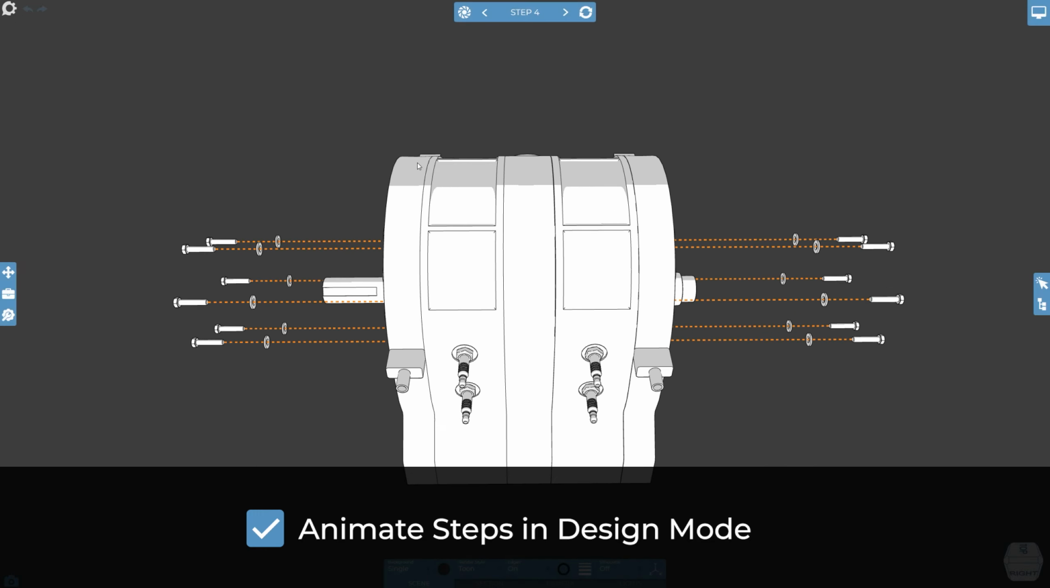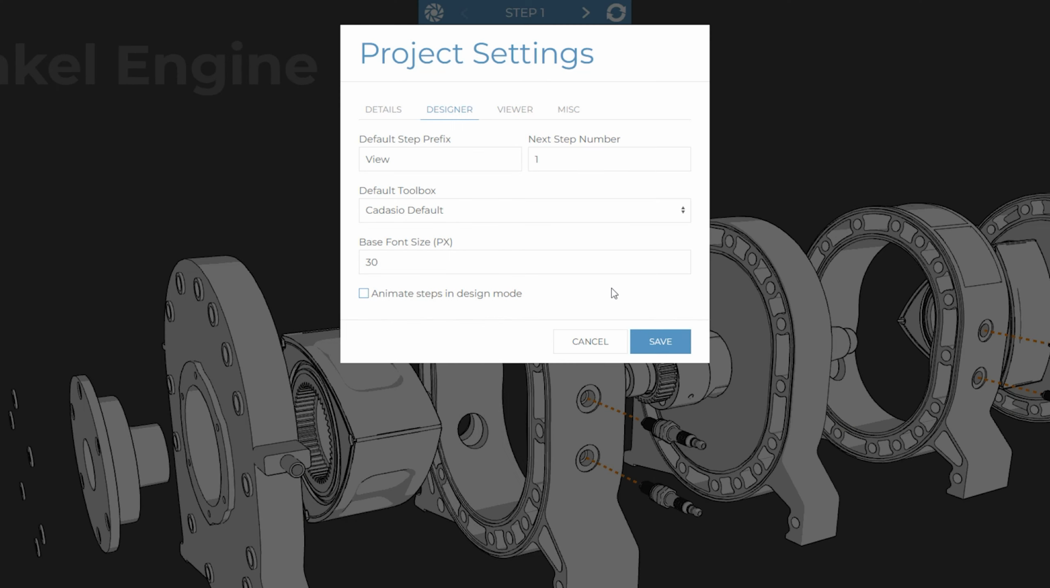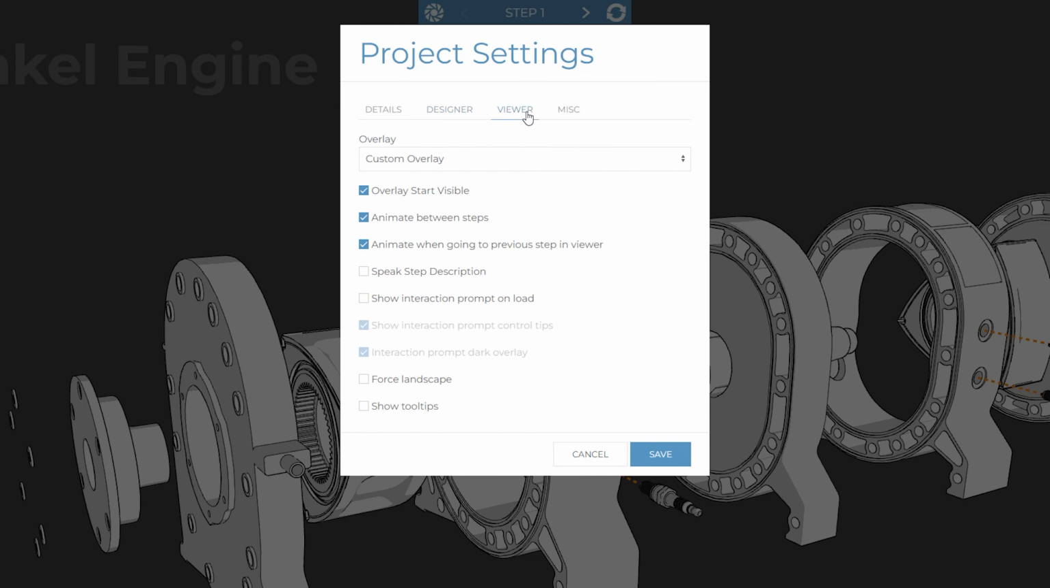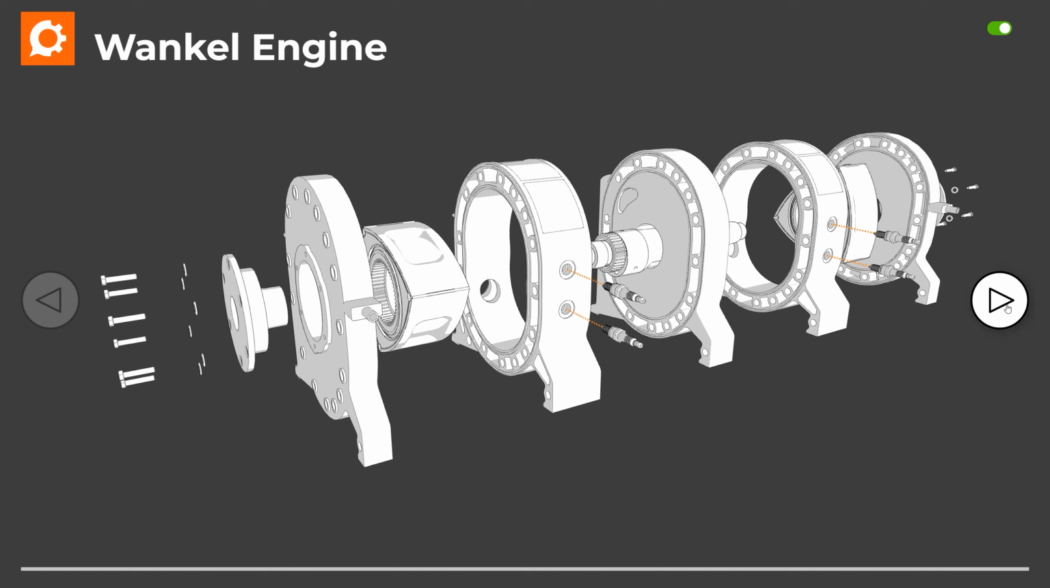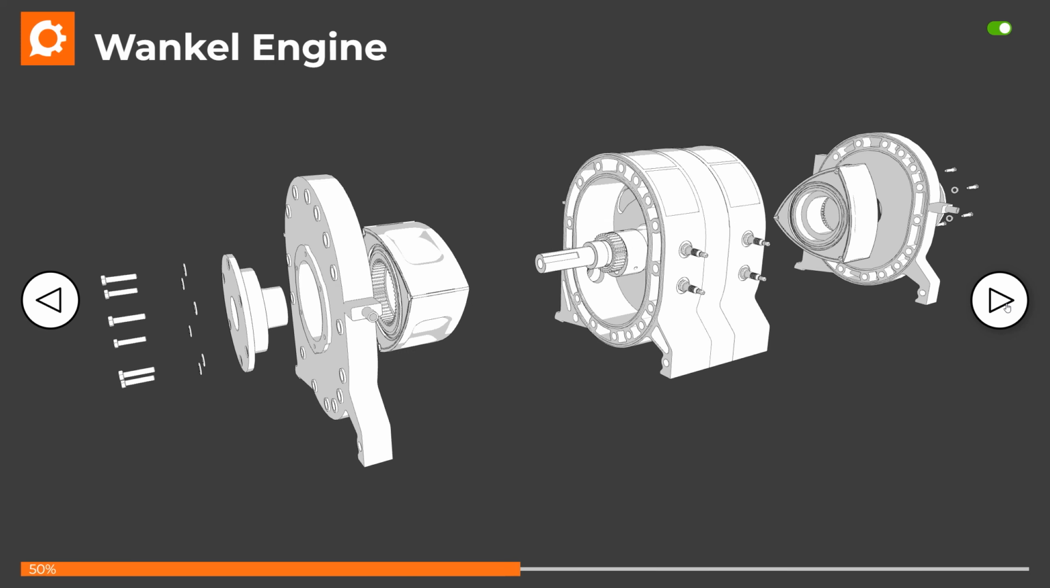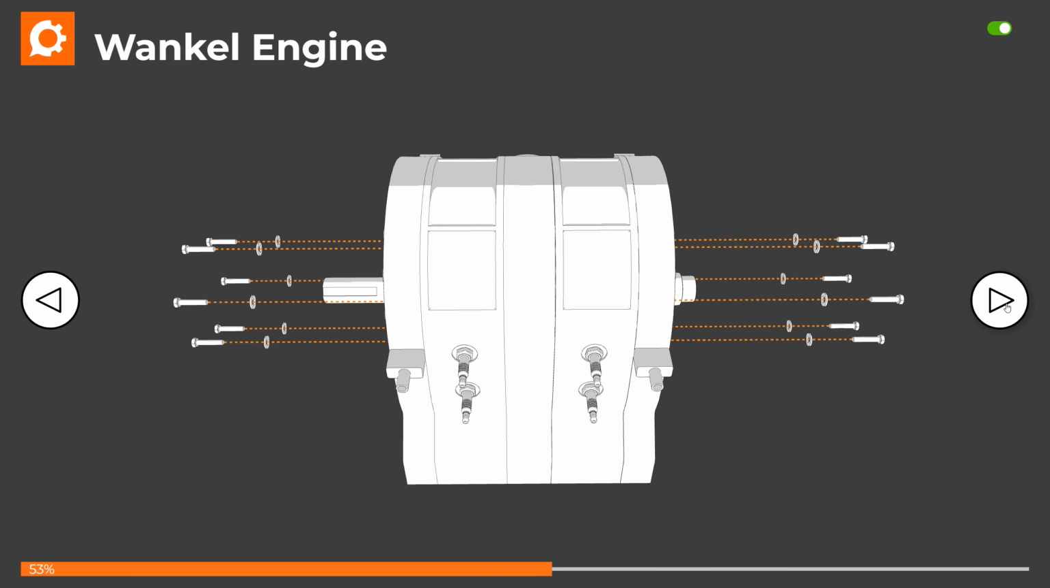There are a number of settings that can be modified for when a project is published and opened in the viewer. These are found on the Viewer tab. The first is the Overlay option. An overlay is a defined set of controls and information that sits on top of your project. It can have controls to navigate through your steps, such as the Next and Previous button, and may have additional information such as the step description and even a progress bar, indicating how far someone is to completion of the project.